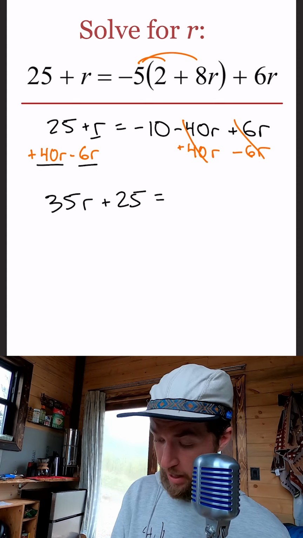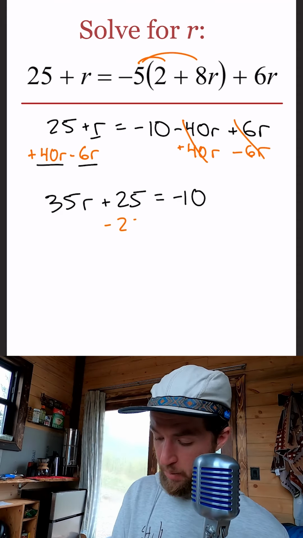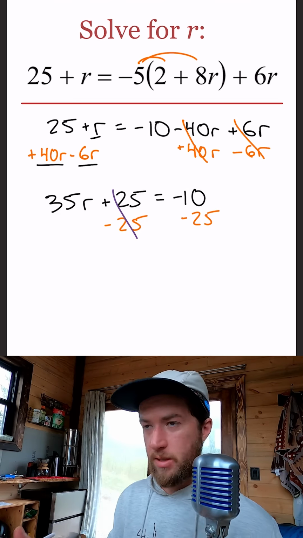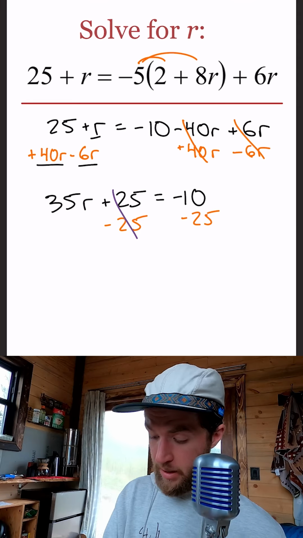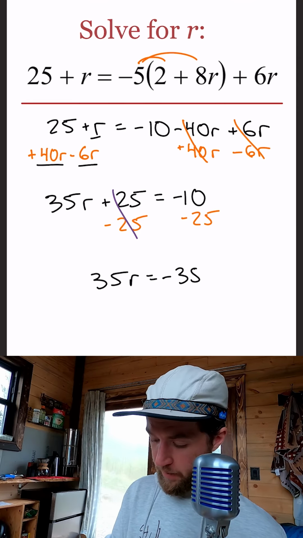Let's not forget about that. Equals -10. Well, let's bring the constants to the right. Minus 25, minus 25. When I say bring it to the right, I mean cancel it on the left. Just another kind of fast phrase for that. 35r equals -35. Oh, that's going to be nice.